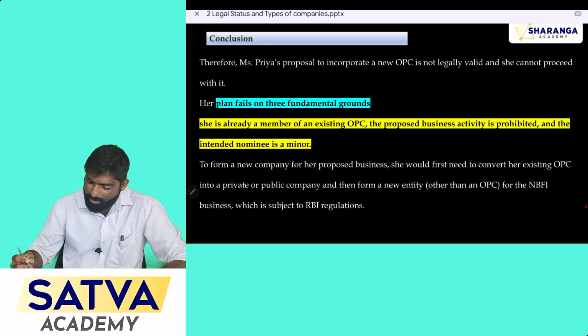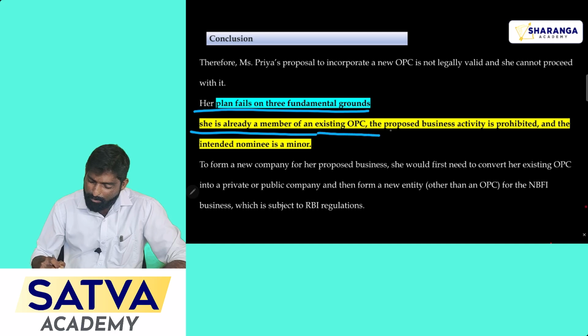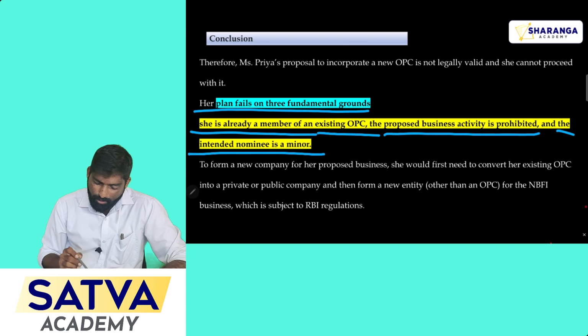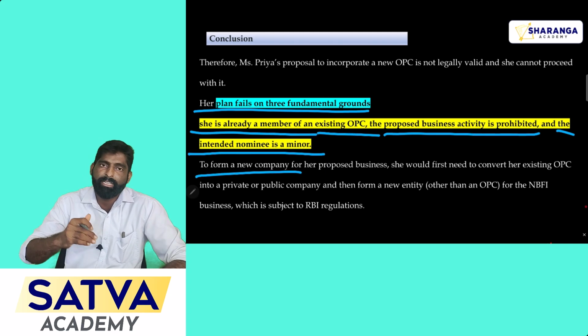See, this is the conclusion to be given in your answer. Her plan fails on three fundamental grounds. She is already a member of an existing OPC, the proposed business activity is prohibited, and the intended nominee is a minor, so she can't form a one person company. So that is the conclusion to be given in your answer.